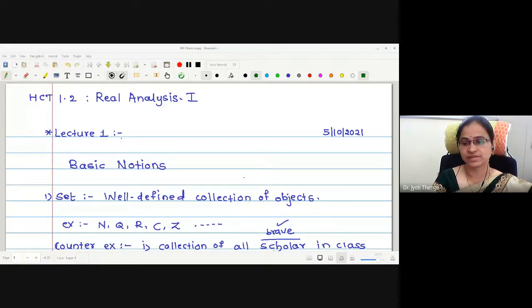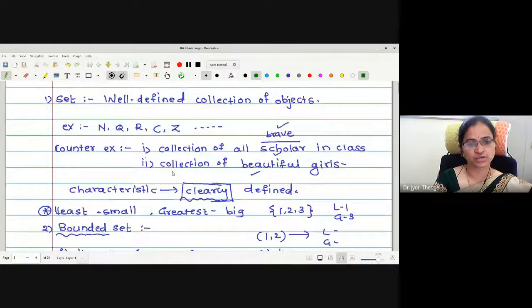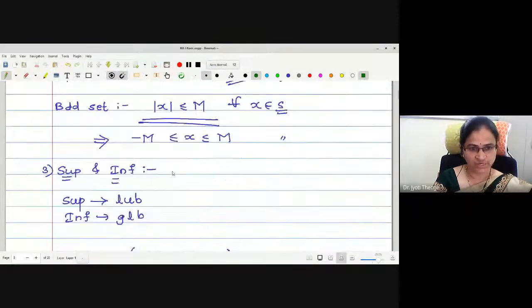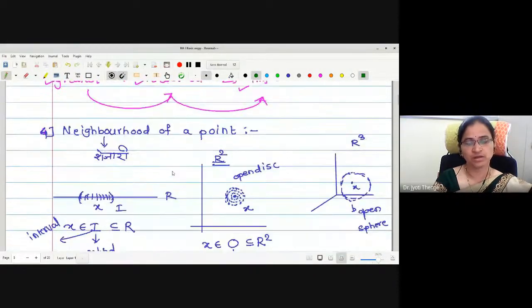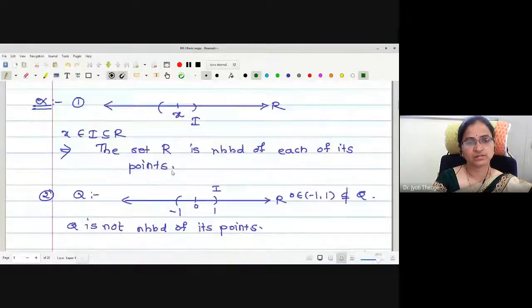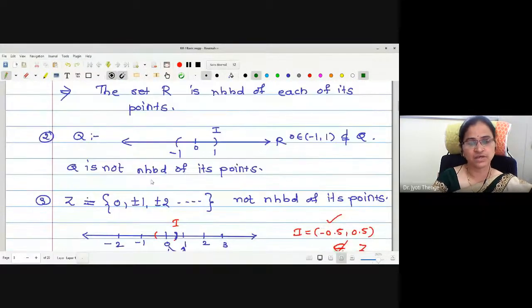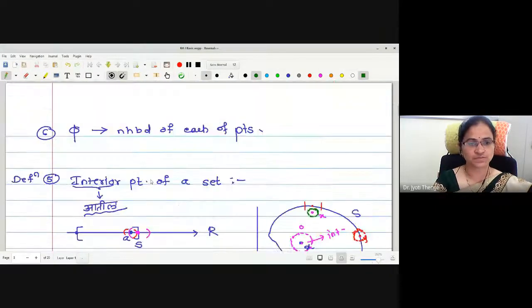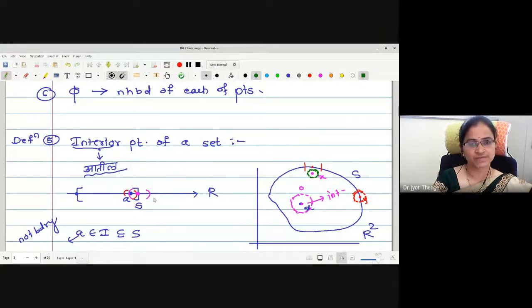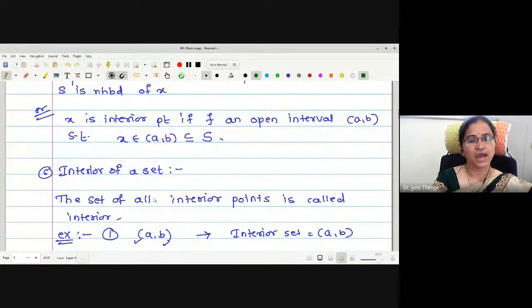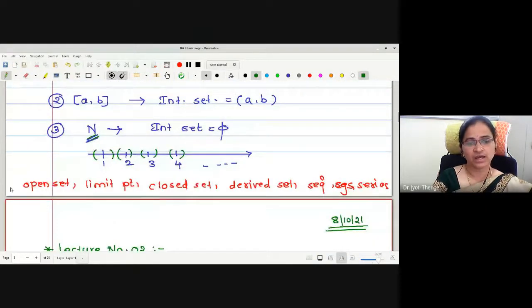In the last lecture, we have seen some basic notions which are essential for us to understand our paper. We have seen the definition of a set, bounded set, suprema, infima, then neighborhood of a point. Some examples also, because unless we see the examples, we are unable to understand these concepts, right? Then the fifth definition we have seen is an interior point of a set and then interior of a set, right? And today we were going to discuss these definitions: open set, limit point, closed set, etc.